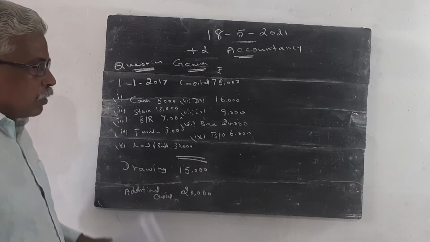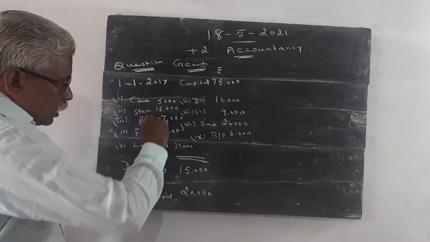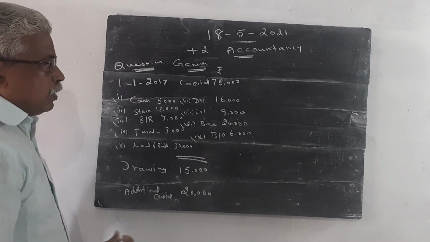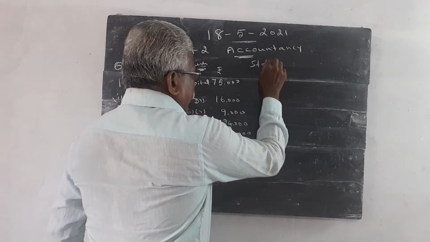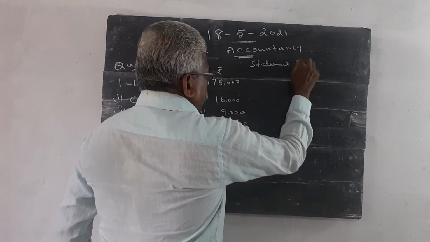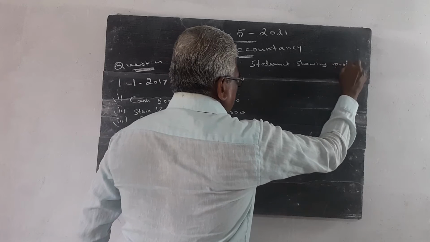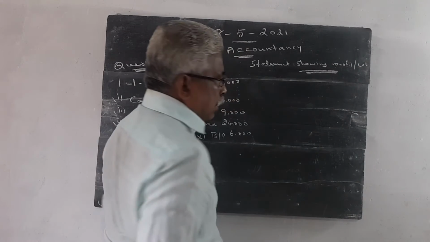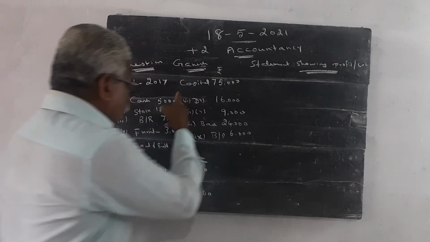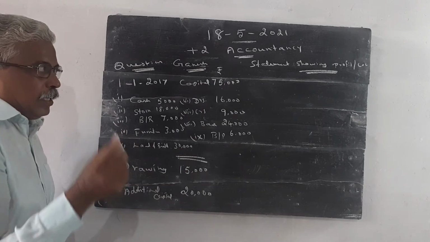Then, how do we solve this question? First of all, the given information is written one by one. First, we write the statement showing profit or loss. The closing capital is not given, so we have to prepare the statement of affairs separately.